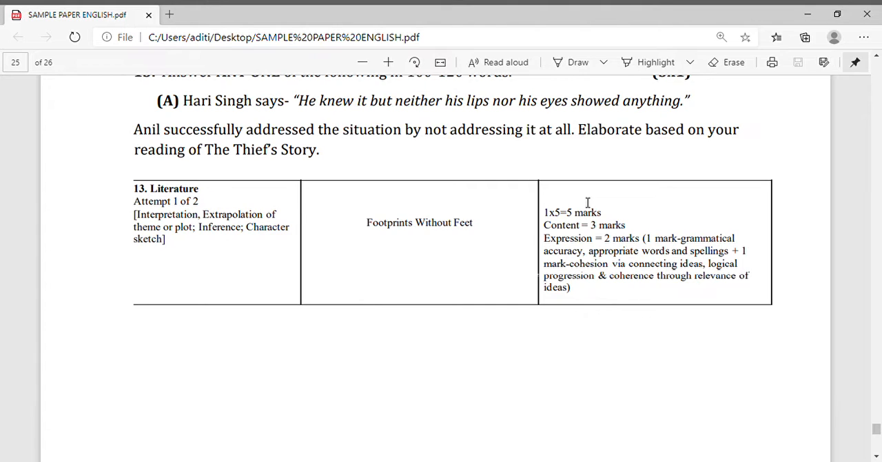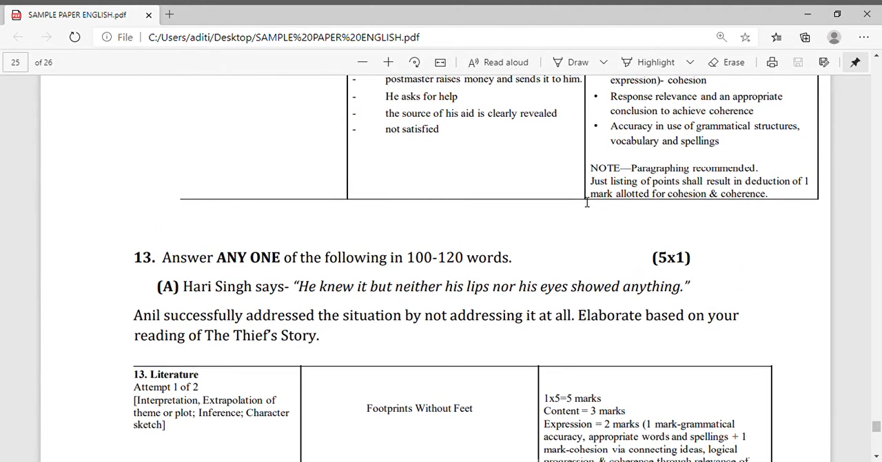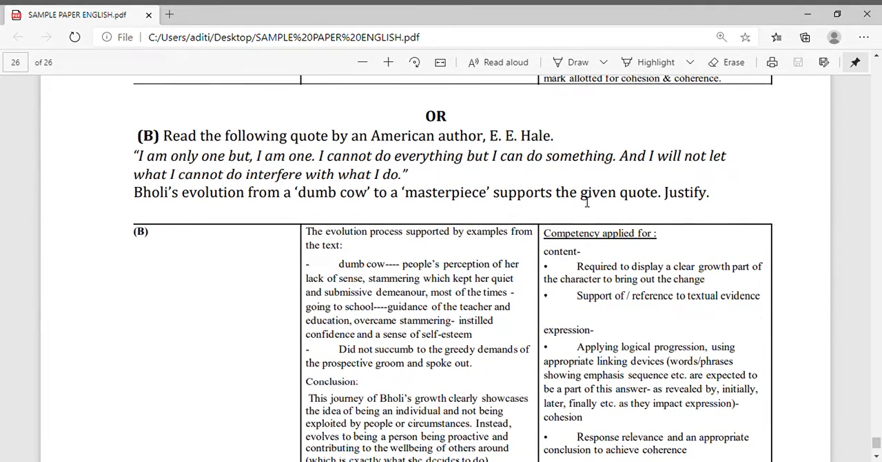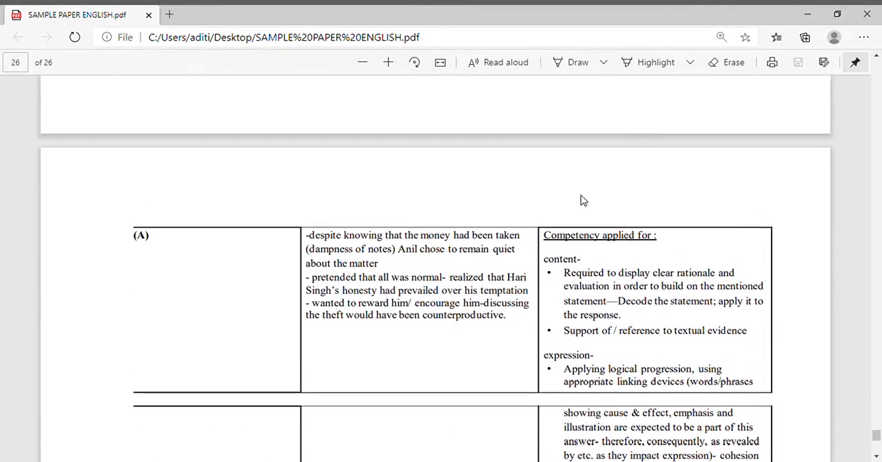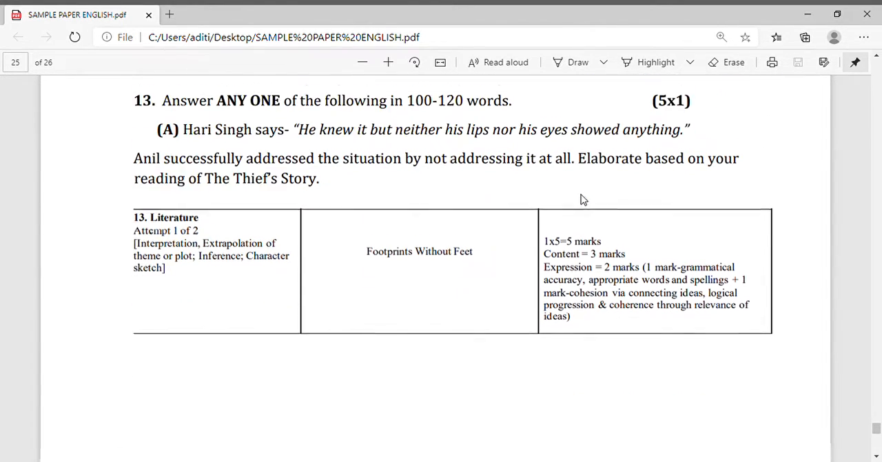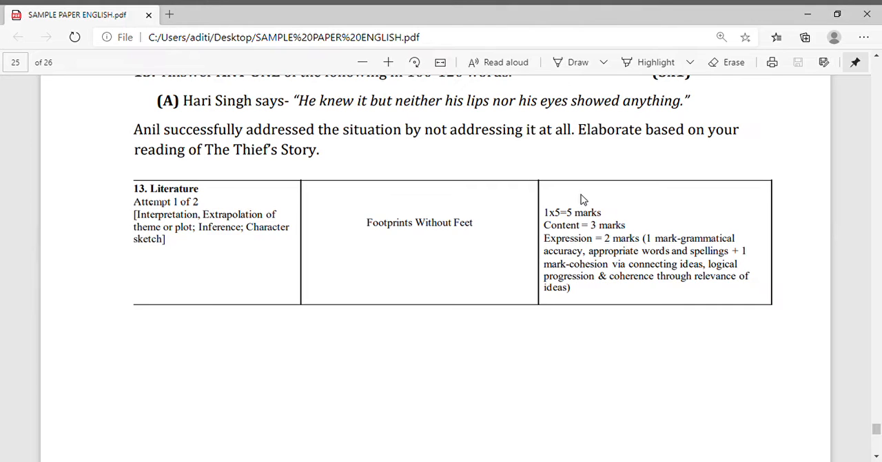How will you write this question? This question is also of 5 marks. Now you have to attempt only one, A or B. You can see here A, and question B is also given here. Out of these two questions, you have to attempt only one. So first of all, I am telling the answer of this question, what CBSE has given. It is from Footprints Without Feet, and the total is 5 marks: 3 marks for content and 2 marks for expression.